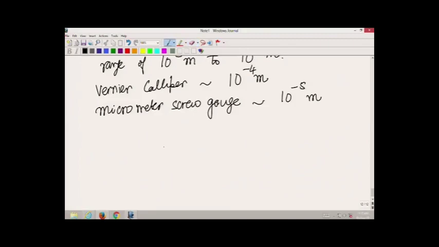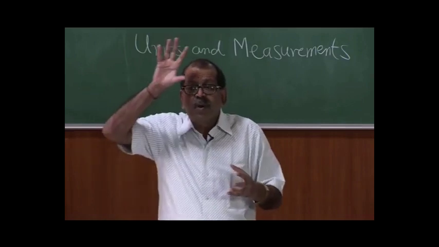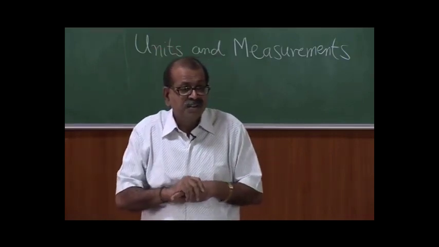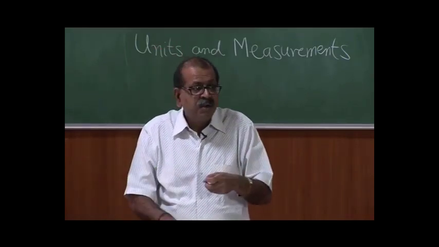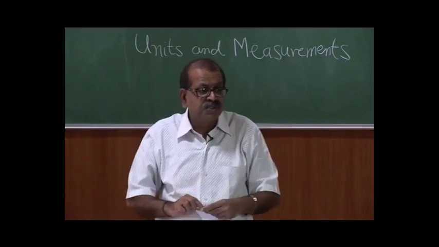Now, this was for smaller lengths. If we have to measure large distances, clearly we cannot use a meter scale. Let us say we have to find the diameter of the moon. We can't use a meter scale, or we have to measure things at a distance.